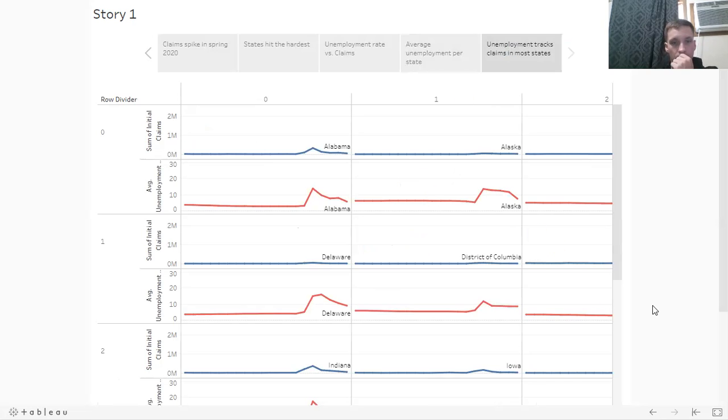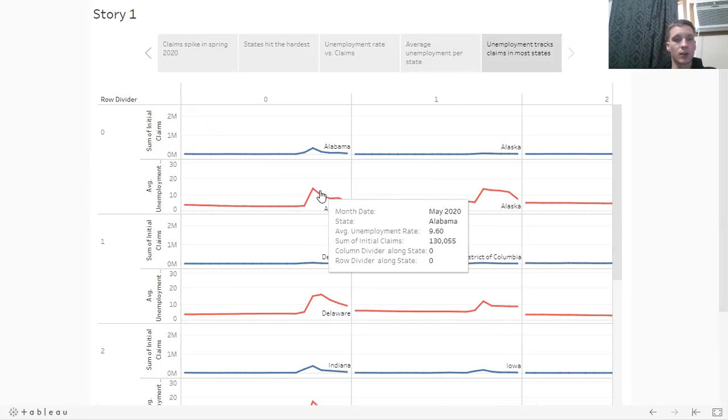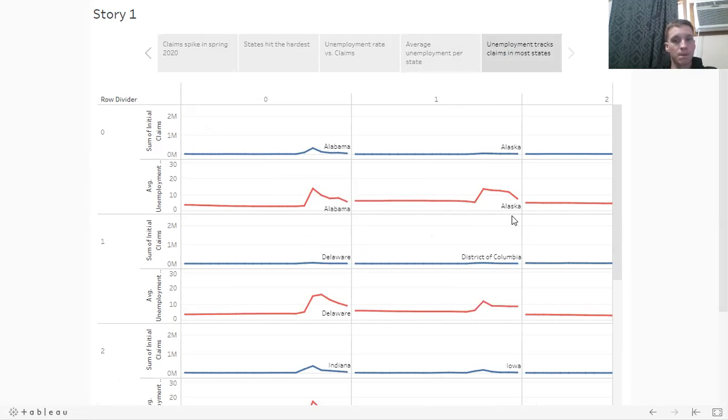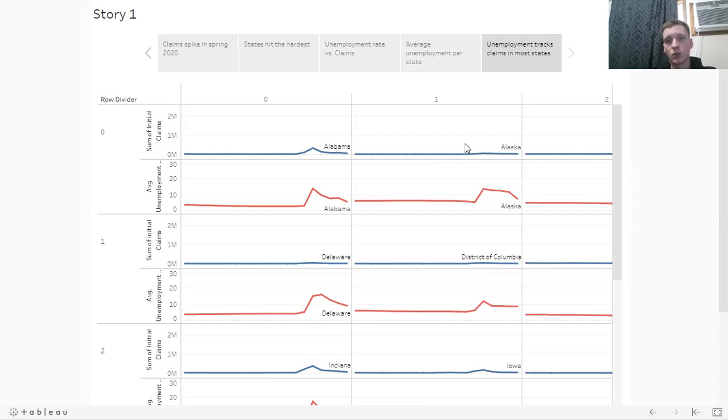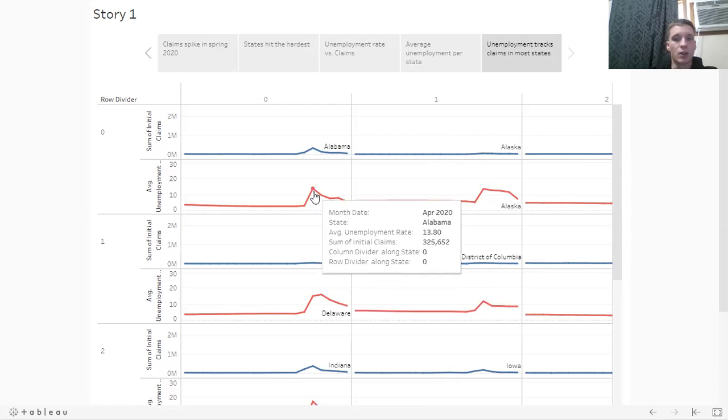And the last one here, it's kind of hard to tell exactly with the ranges used on the sum of initial claims versus the unemployment. So if a place isn't super populated and the spikes of unemployment weren't massive, it may look deceptively like they're not the same, but a lot of them are.